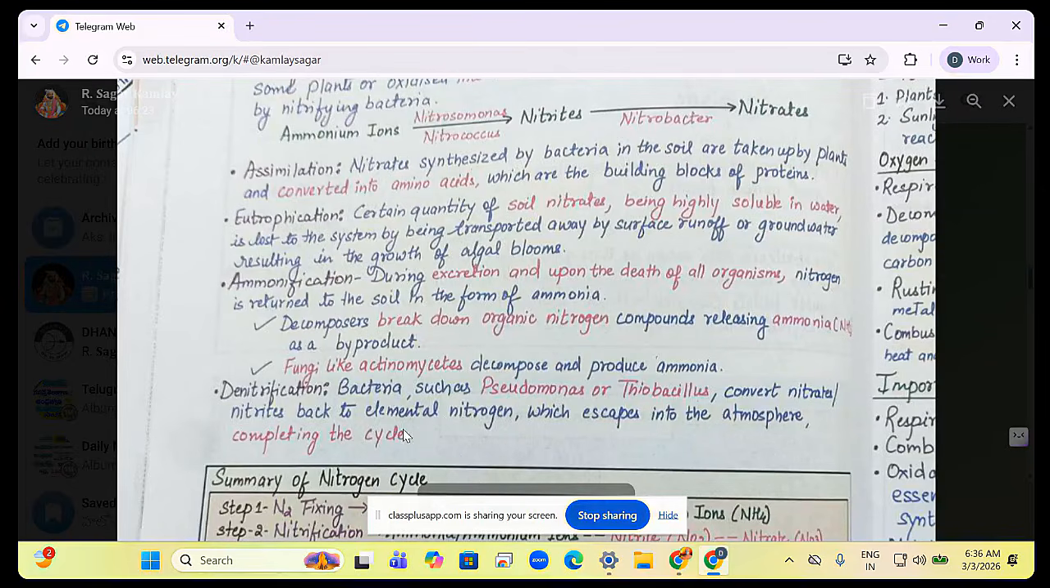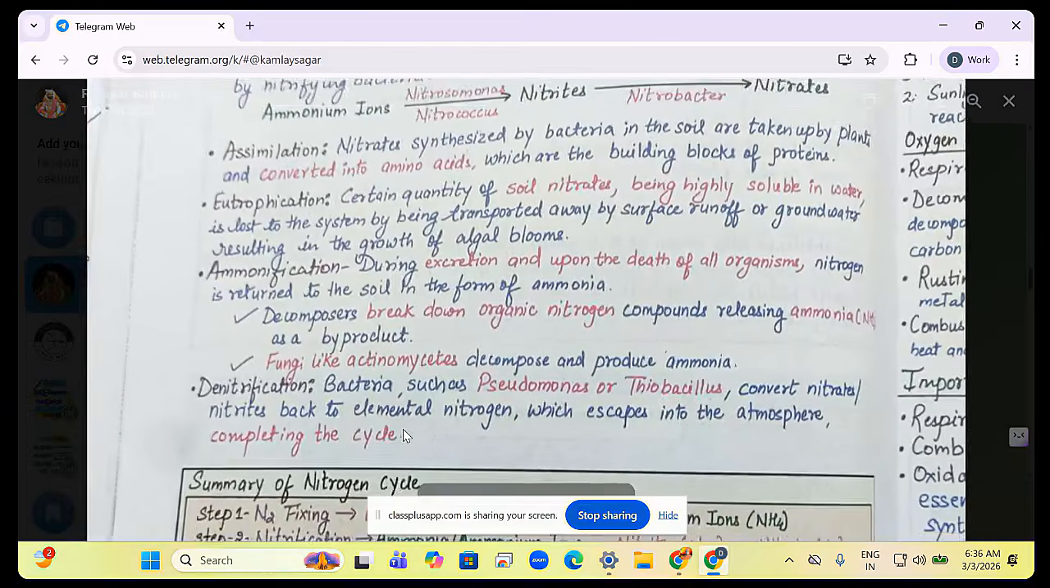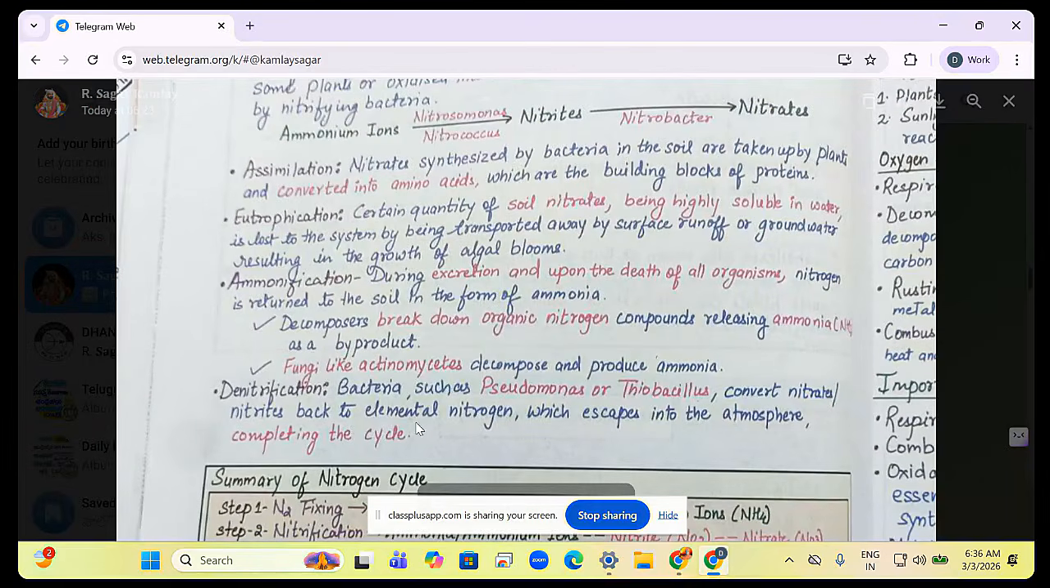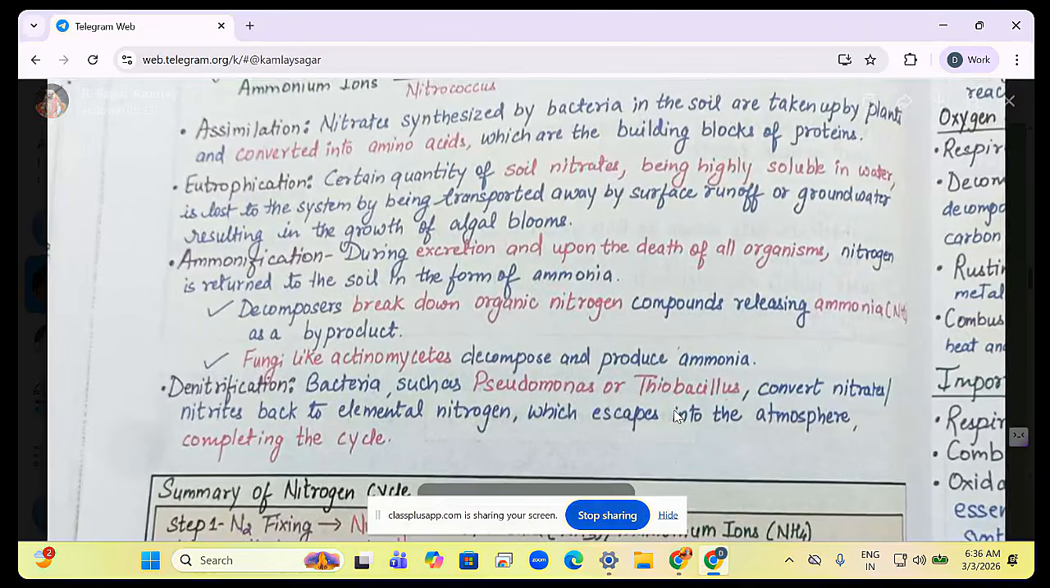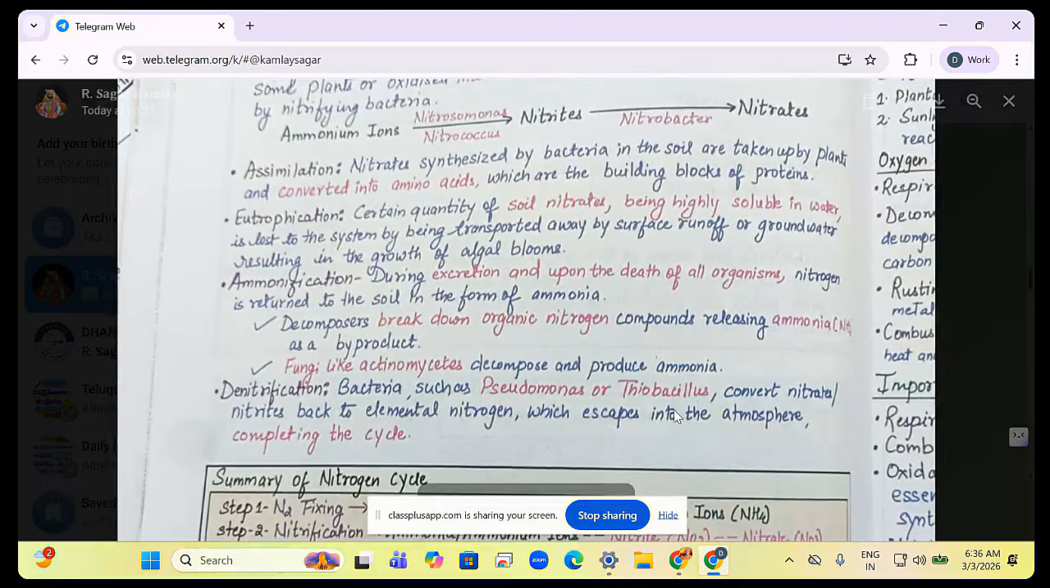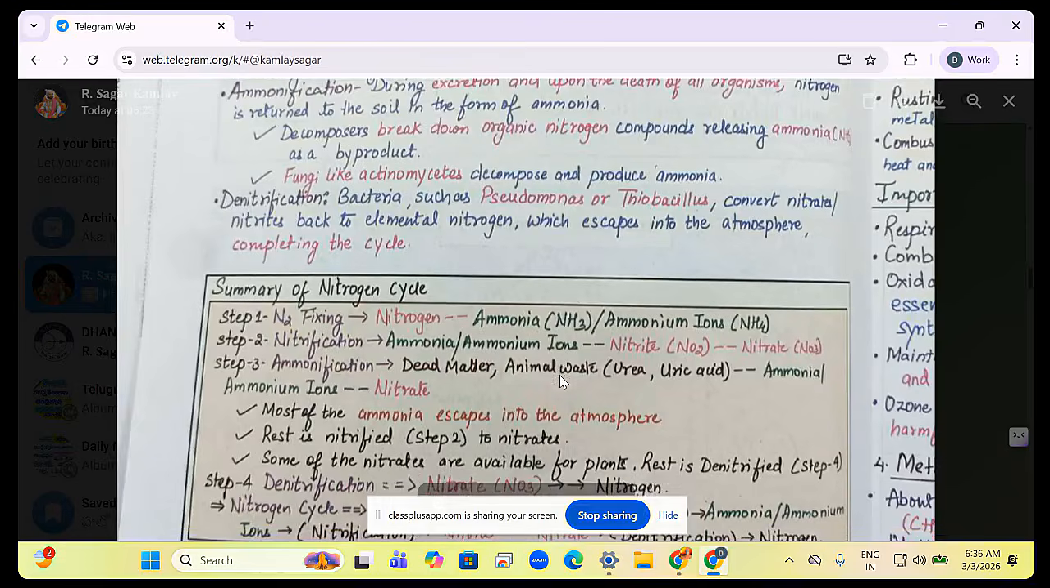So denitrification. అంటే nitrogen ని మళ్ళా denitrify చేయడం. Bacteria such as Pseudomonas or Thiobacillus convert nitrates back into elemental nitrogen which escapes into atmosphere. So bacteria అనేది ఇంపార్టెంట్ ఇక్కడ. ఏమేం బ్యాక్టీరియా ఫిక్స్ చేస్తాయి, ఏమేం బ్యాక్టీరియా డీఫిక్స్ చేస్తాయి. These are the things that you have to study.